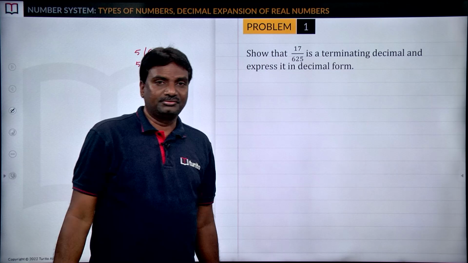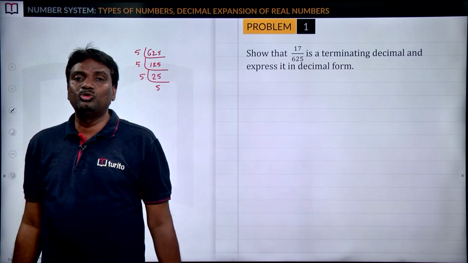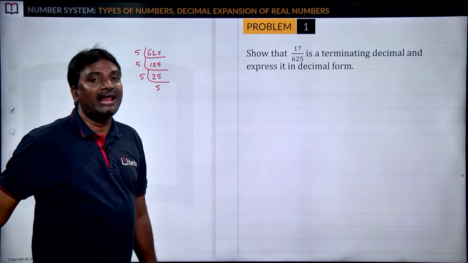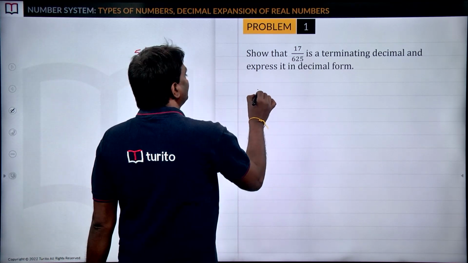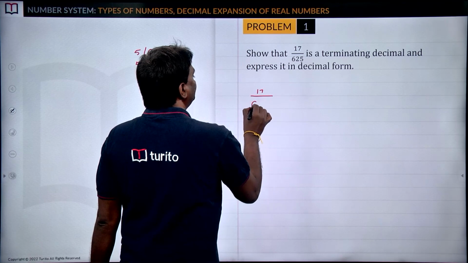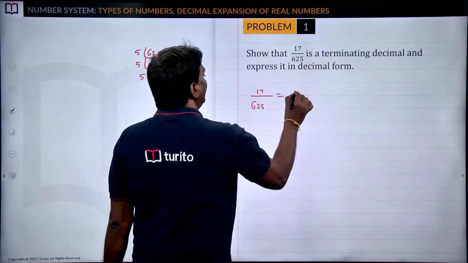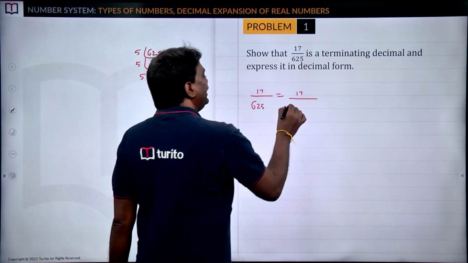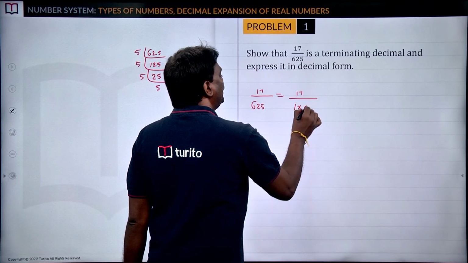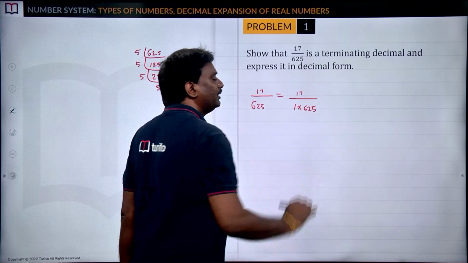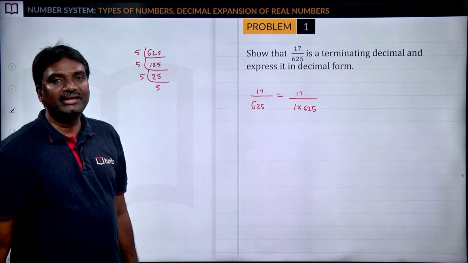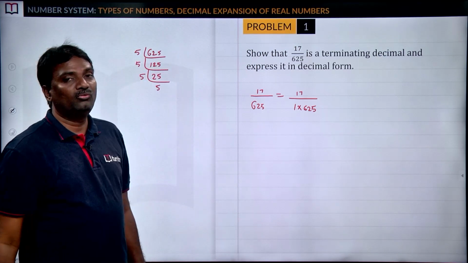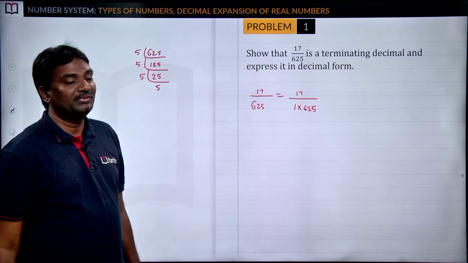So here you may ask, sir, but that is not in the form of 2 power m into 5 power n. Here 625 can be written as 1 into 625, so 17 by 625. If you multiply any number by 1, you will get that number only. So 17 by 1 into 625.